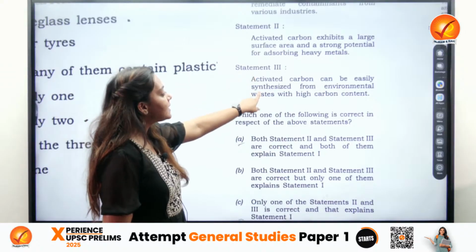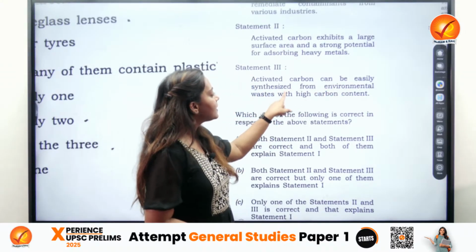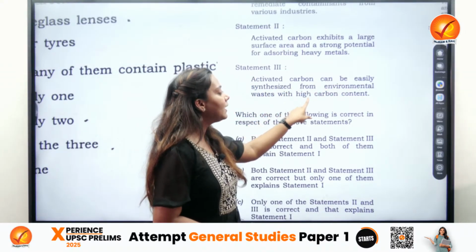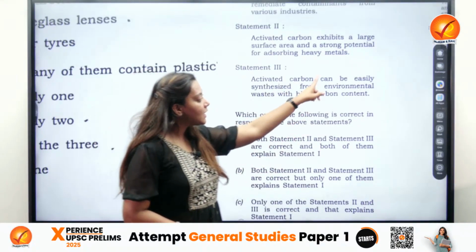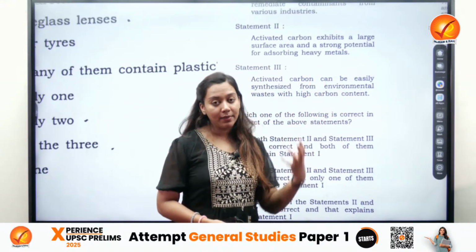Statement number 3: activated carbon can be easily synthesized from environmental waste with high carbon content. This is a statement which gives us a gist of possibility. "Can be" is used over here.